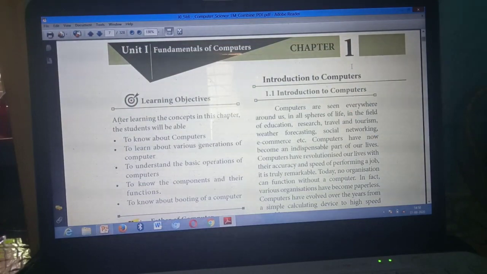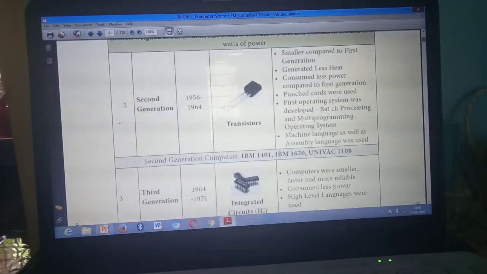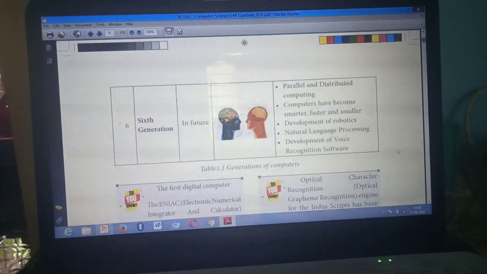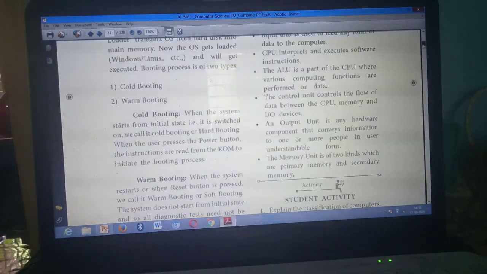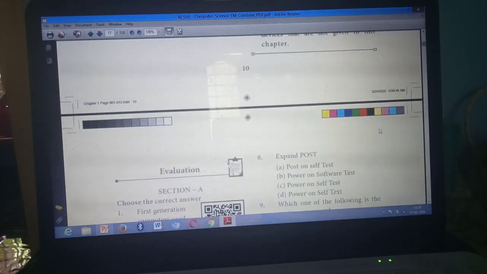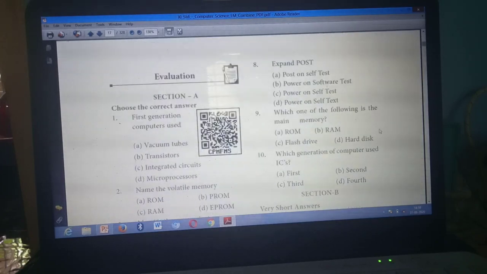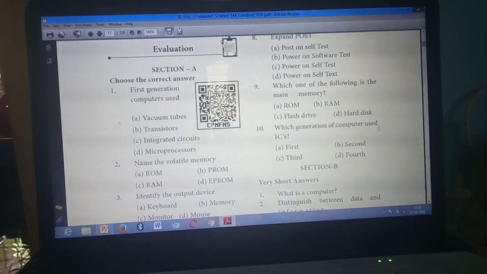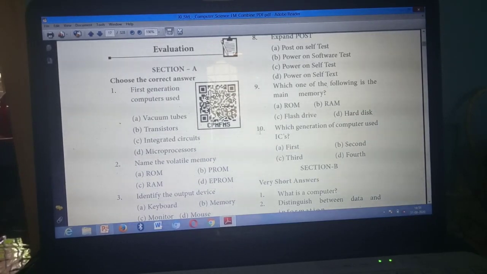So all of you take your textbooks. In your textbook, all of you take page number 11. Have you all taken it? First we are going to mark the one word questions, Section A. Please listen carefully.